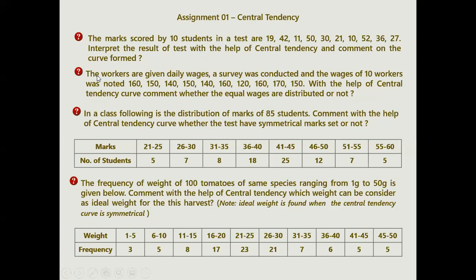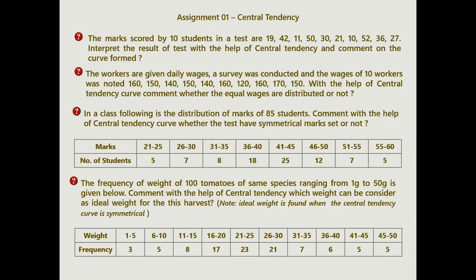Now, next question. The workers are given daily wages. A survey was conducted of 10 workers, noting the wages they are getting. Now we have to find whether they are given equal wages or not. How will we find the equal wages? If this data shows a bell-shaped curve, then everyone is considered in an equal way, right? So you have to plot your graph and check which state it is in: positive, negative, or bell shape. If it is bell shape, you will say all workers are considered equally and they are given equal wages.